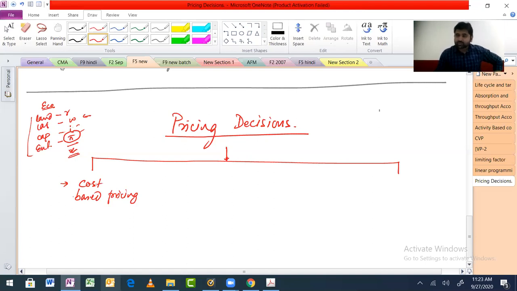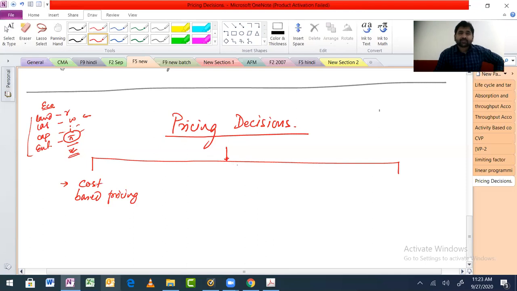So one way of doing it is cost. Cost means for 1 unit how much raw material is required, what's the cost of that, how much labor, what's the cost of that labor, plus the overhead, plus the profit. We add everything, we get the price at which we have to sell it. Correct? This is cost based pricing. What else?